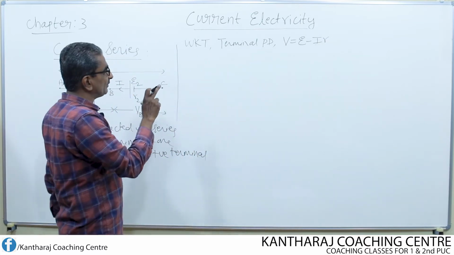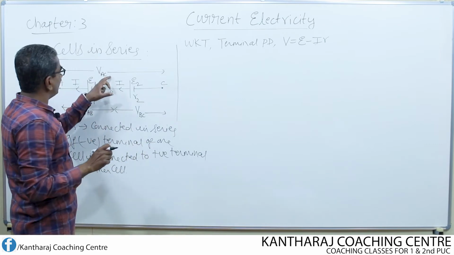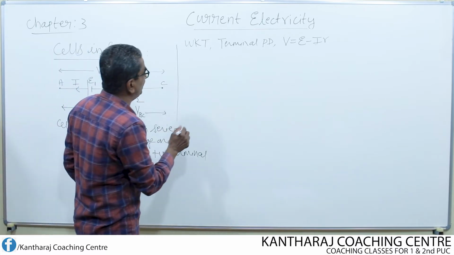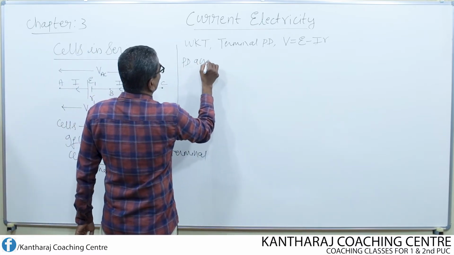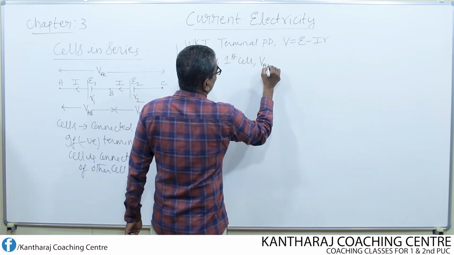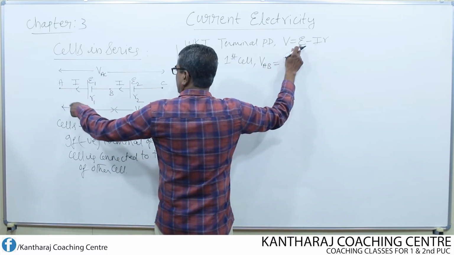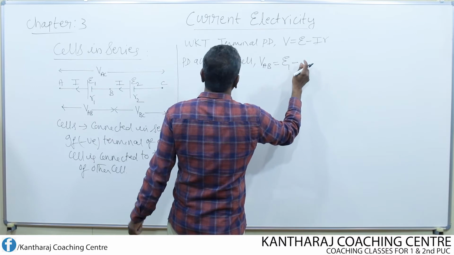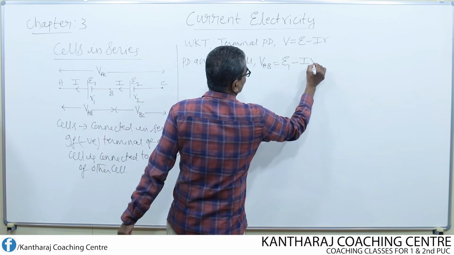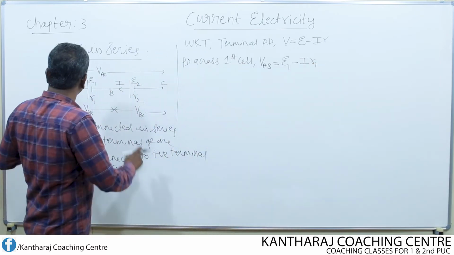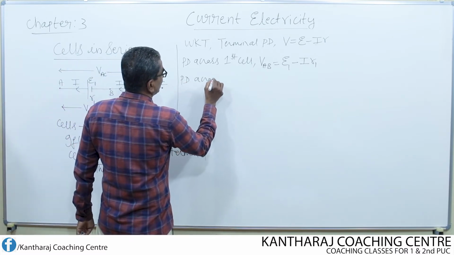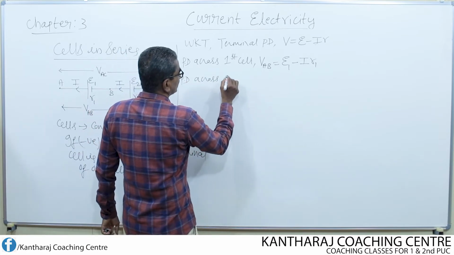Now, using this equation, first I find the potential difference across the first cell, that means between the positive and negative terminal of the first cell. What is that potential difference? VAB. So the potential difference across the first cell is given by VAB equal to E1 minus I R1, where E1 is the EMF of the first cell, I is the current coming out of the first cell, and R1 is its internal resistance. This is the potential difference across the first cell. Similarly, what is the potential difference across the second cell?